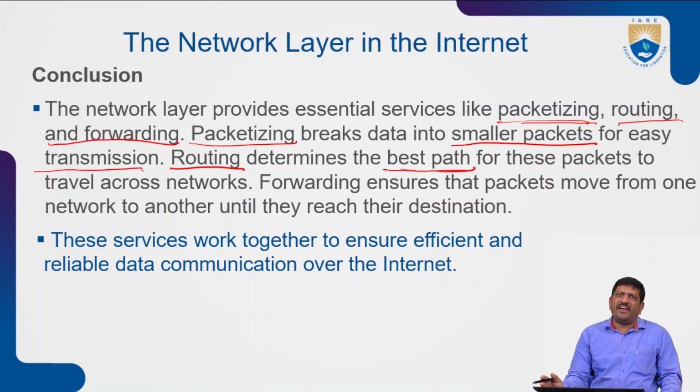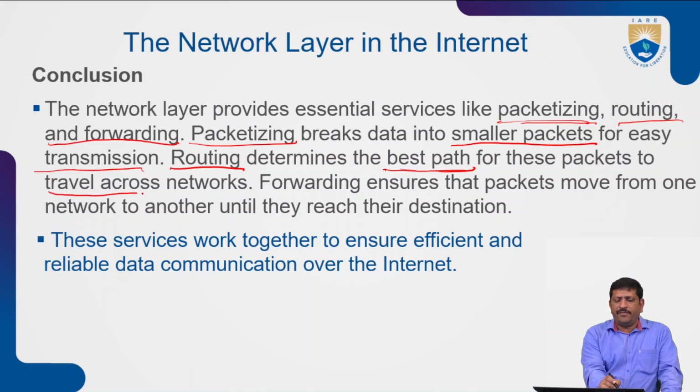In the design and analysis of algorithms, the traveling salesperson algorithm can use routing to determine the optimal path for the salesperson from the source station to the destination station. Routing determines the best path for packets to travel across the network.